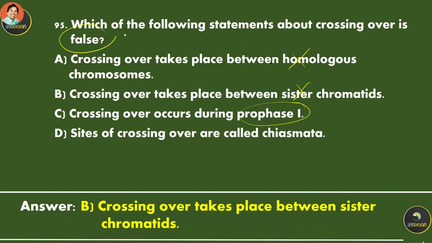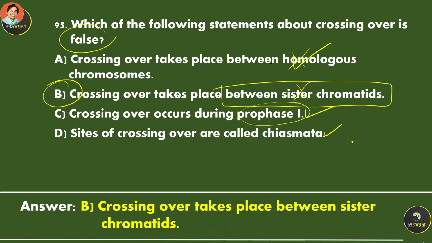So yes, the structure is called chiasmata. Crossing over takes place between sister chromatids. That's the one that is false, right? Crossing over happens during prophase 1, between homologous chromosomes. So this is the false one. There is no crossing over between sister chromatids.